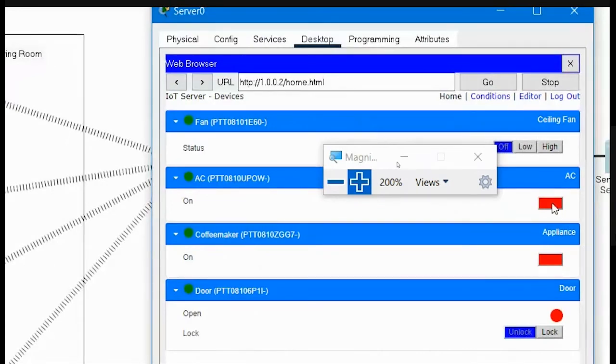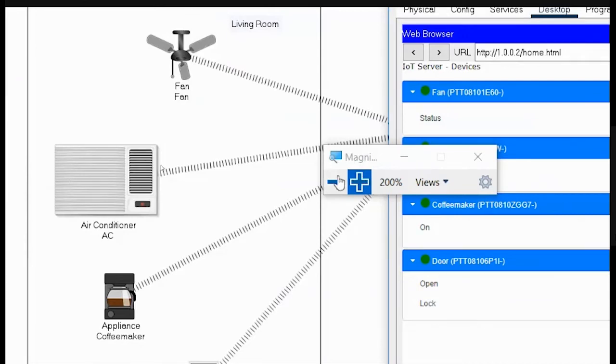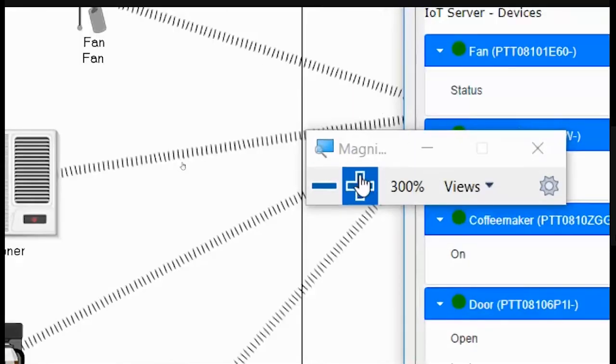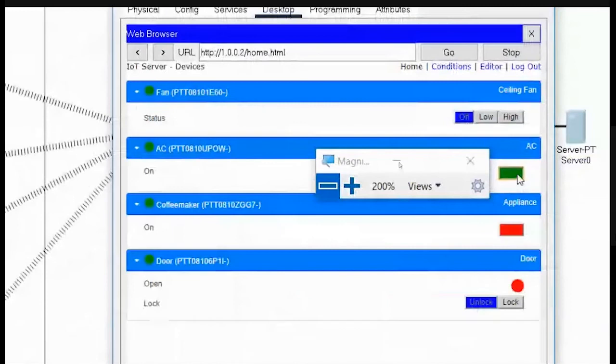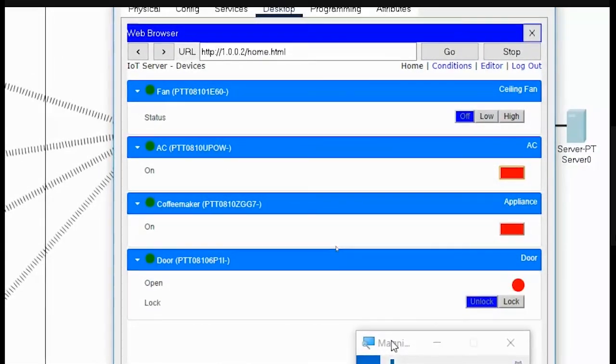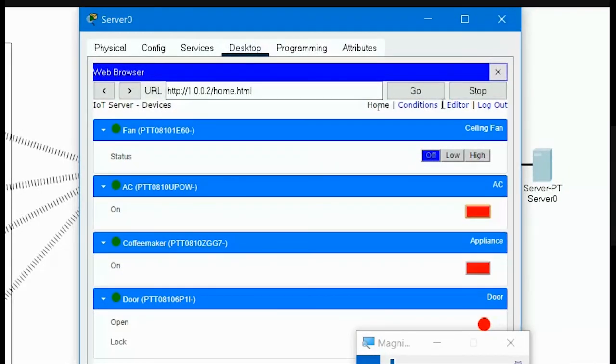Similarly, you could turn on the AC. If you click on it, you could see a red light is visible in the AC. Red light visible means the air conditioner is on. Let me turn it off. So in this way, you could turn on and off these devices from this registration server also. But my aim is not that. My aim is to turn on these devices automatically when a person is there in this room.